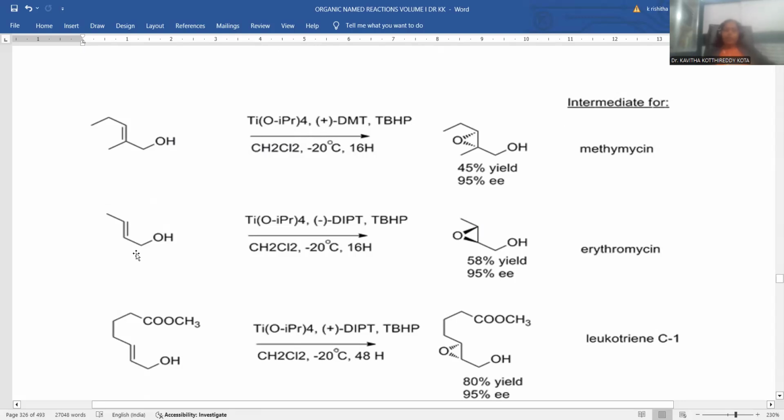Another example is also given. Here you can notice an allylic alcohol having another methyl functionality over there. Titanium tetraisopropoxide, and here the reagent is minus diethyl tartrate. If the minus reagent was taken, you saw the difference.